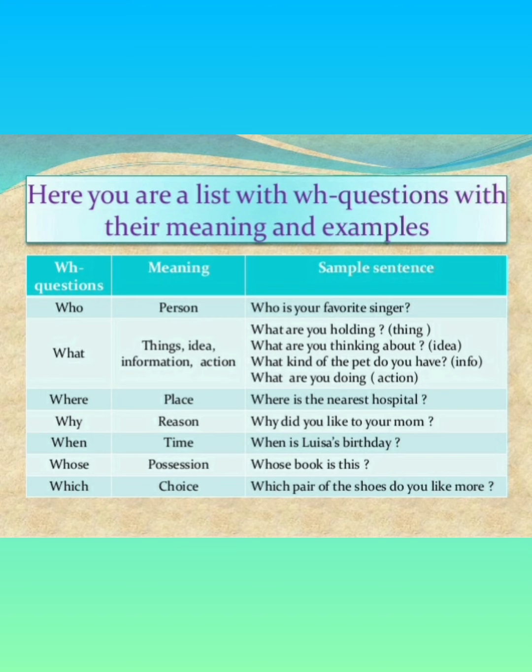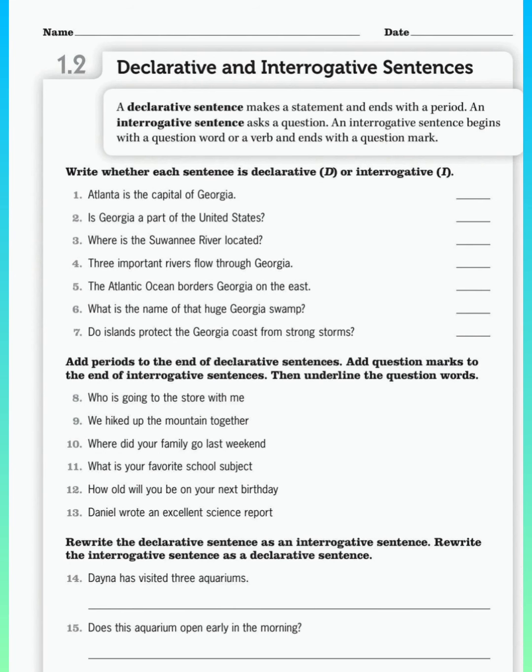Okay, so these are WH questions, and they start with the WH words: who, what, where, why, these things. And yes no means those questions can be answered with either yes or no. Like, do you like tea or coffee? Are you ready to go? Yes or no?